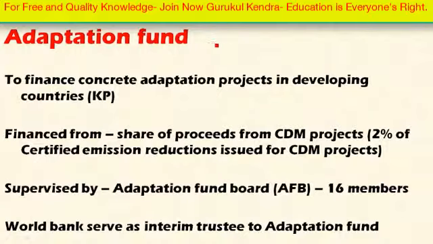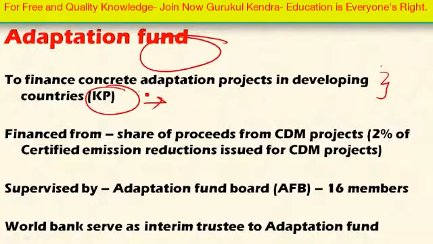And next is the Adaptation Fund. This Adaptation Fund finances concrete adaptation projects in the developing countries that are members of the Kyoto Protocol. And where does the finance come from? The finance comes from a share of proceeds from the clean development mechanism. We know that in the Kyoto Protocol there are flexibility mechanisms, one of which is the clean development mechanism.